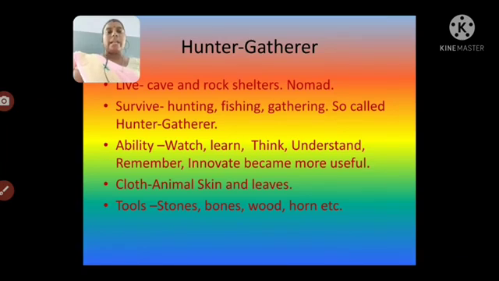He gradually improved, so he learned many things. He had the ability to watch, learn, think, understand, remember and innovate. Animal skins and leaves were the clothes for the Paleolithic man. They made tools using stones, bones, wood, horn, etc. They did not know metals; they only used these things for tools.